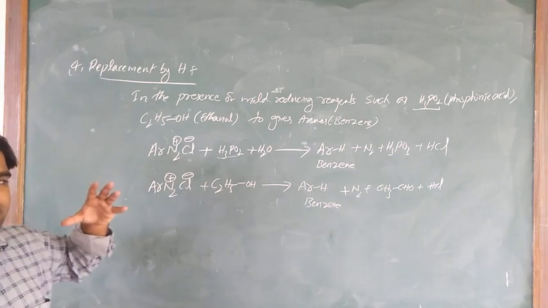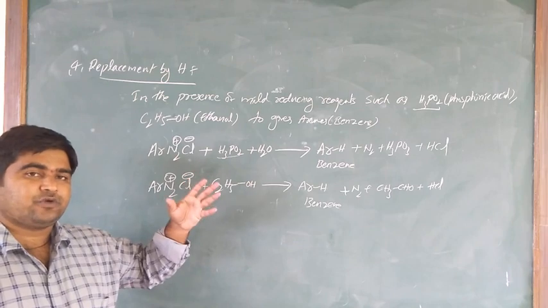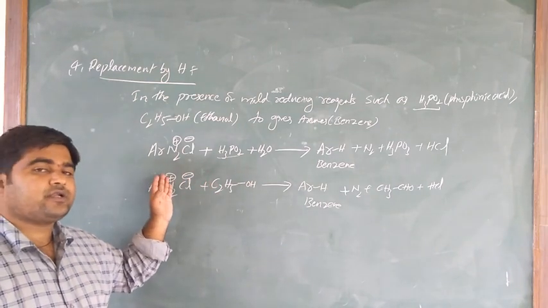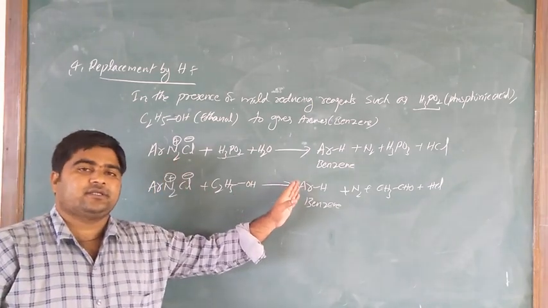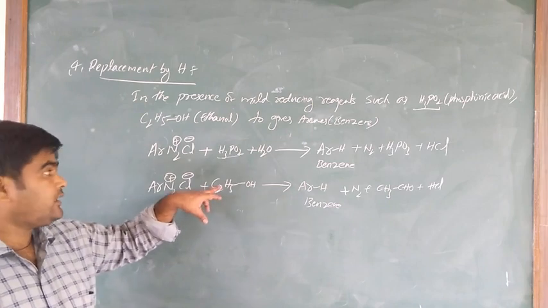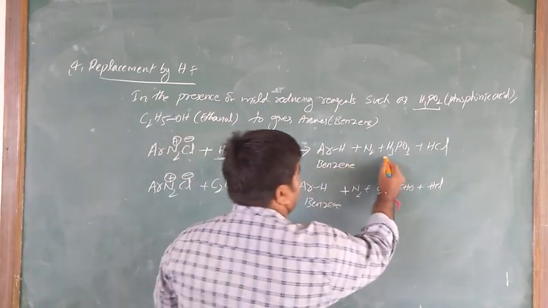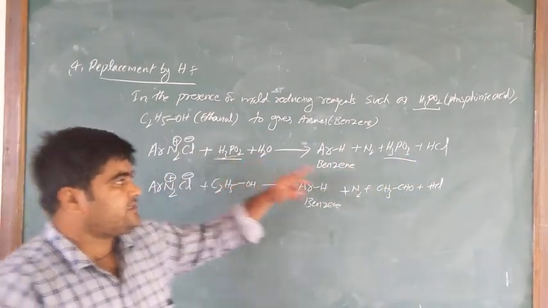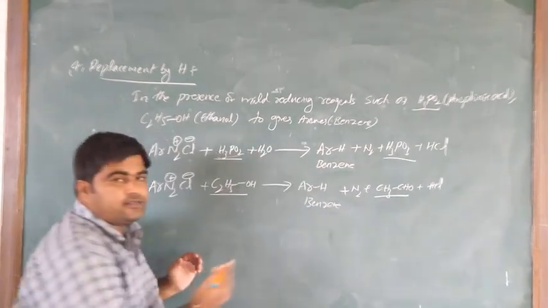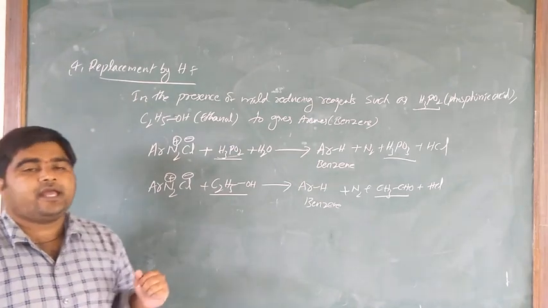So in the presence of mild reducing reagents such as hypophosphorous acid, H3PO2, and ethanol, the benzene diazonium chloride salt is reduced to benzene, that is arenes. Here hypophosphorous acid and ethanol themselves get oxidized. H3PO2 is converted to H3PO3, orthophosphorous acid, and ethanol is converted to ethanal. They themselves get oxidized. This is replacement by hydrogen.